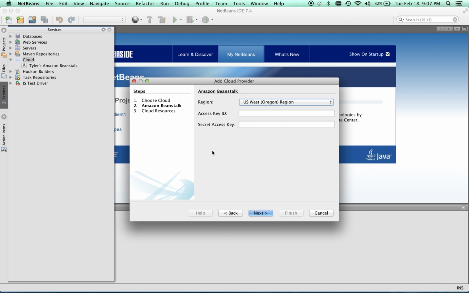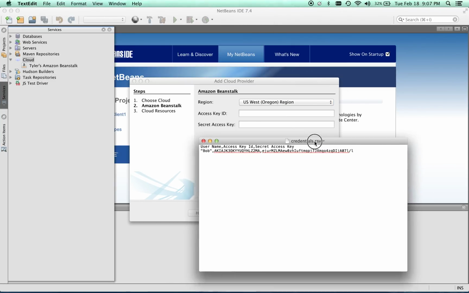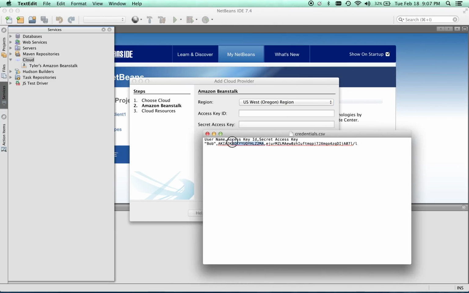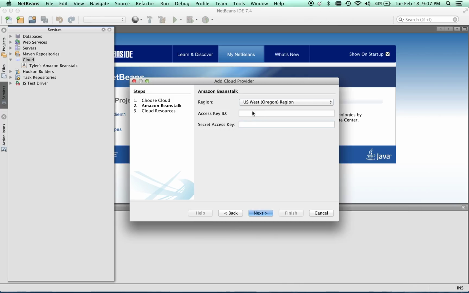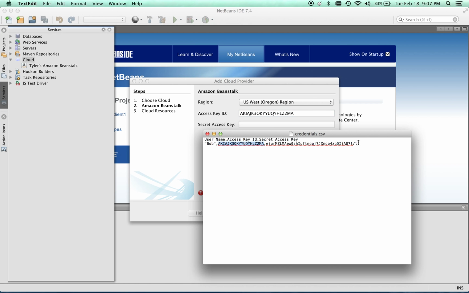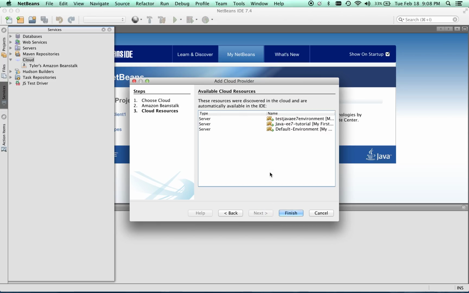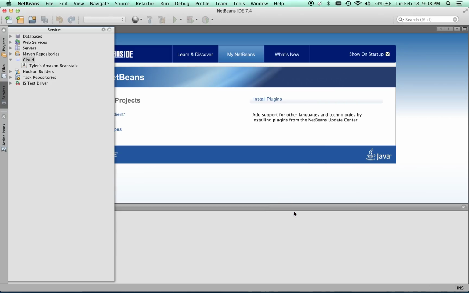Okay. Then what we can do is come to our text file and get the access key. So we'll copy that. We'll paste it in here. And then we'll get the secret access key. So it's everything up to the comma. We'll paste that. We'll do next. And as you can see, it found all three of our environments. Okay, so that's good. So we'll do finish.